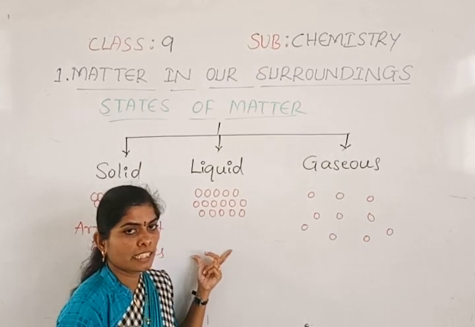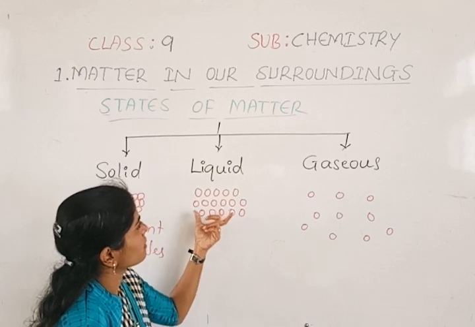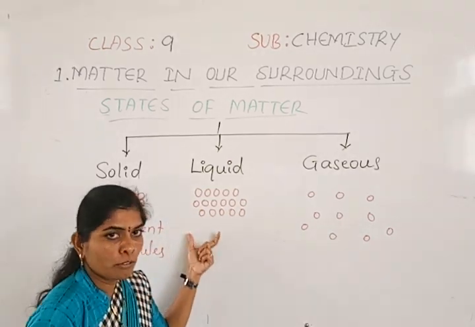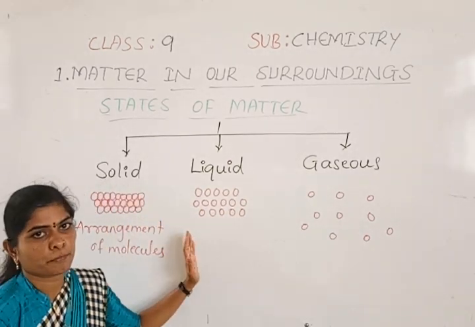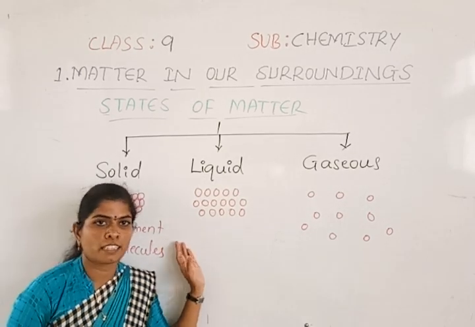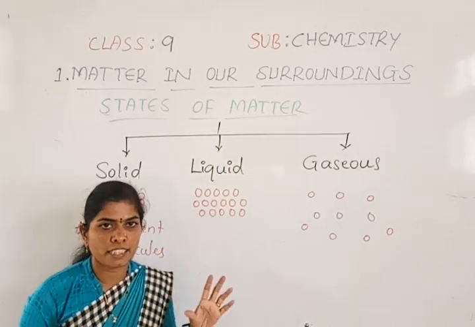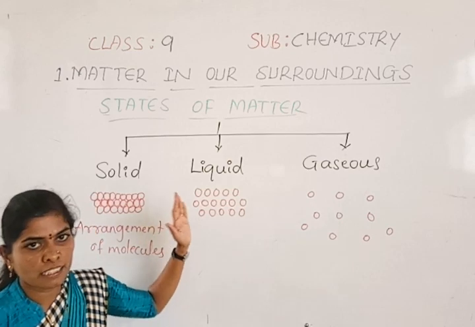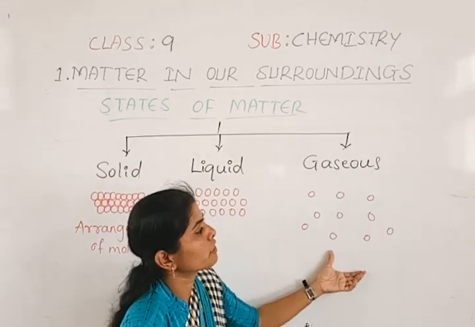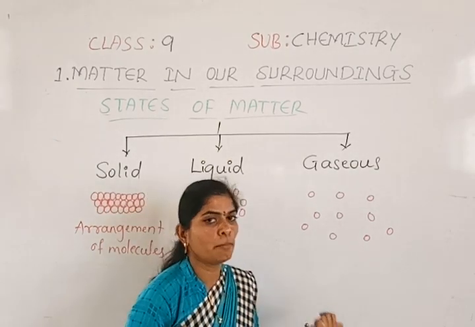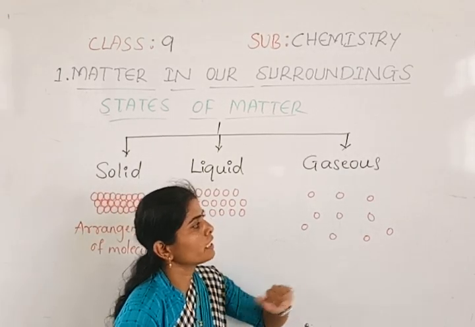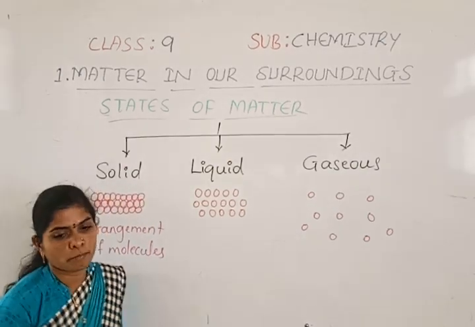And if we come to the liquid state, here the molecules are loosely packed, and they have definite volume, but they do not have a definite shape. For water, is there any shape? No, but it can take the shape of the container. Whichever vessel or jar or any container we take, it will take the shape of that container. And in the gases, the molecules are free. Okay, this you have to remember.